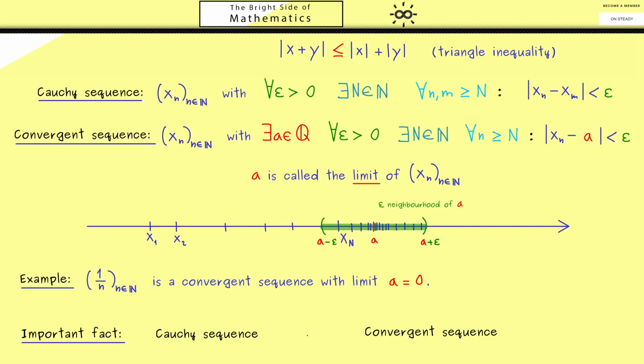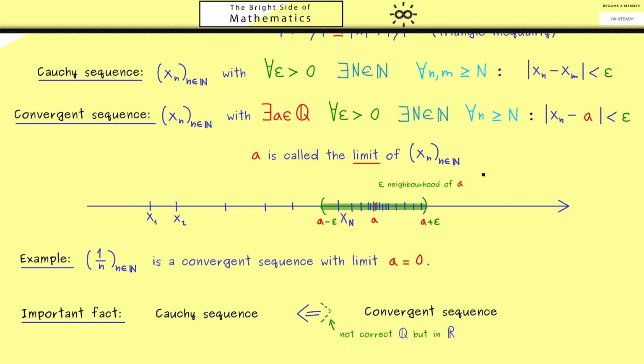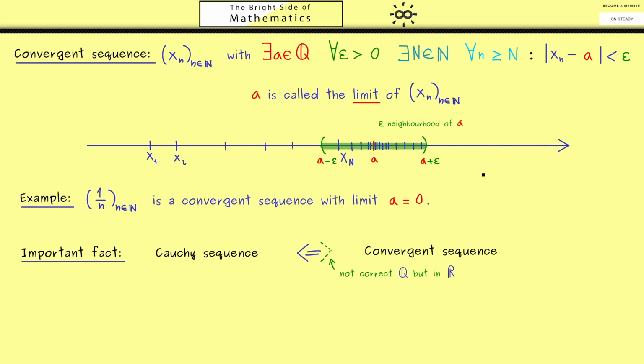Therefore, we have the implication from the right hand side to the left hand side. A convergent sequence is always a Cauchy sequence. But not the other way around, the implication from left to right is only correct in R. In other words, the real numbers have a very nice property the rational numbers miss. However, the other implication is correct in Q, so we can prove it now.